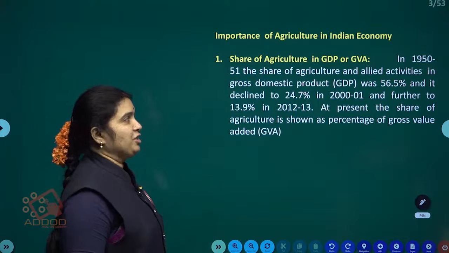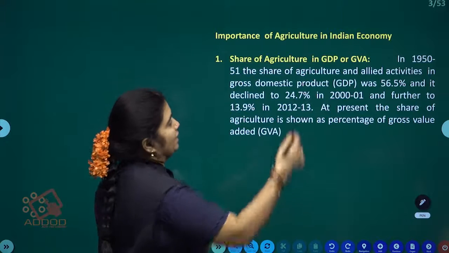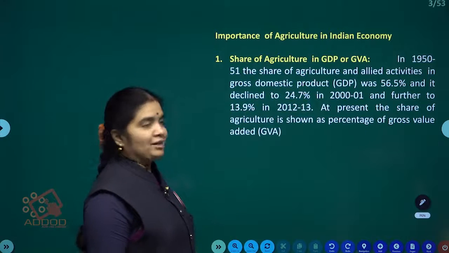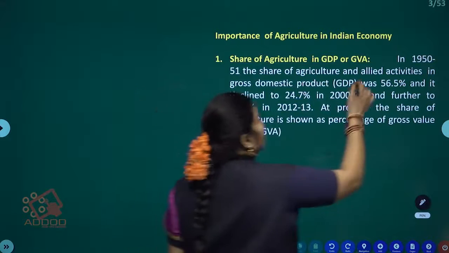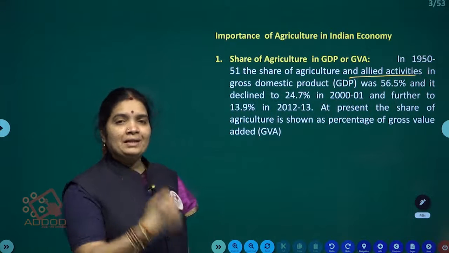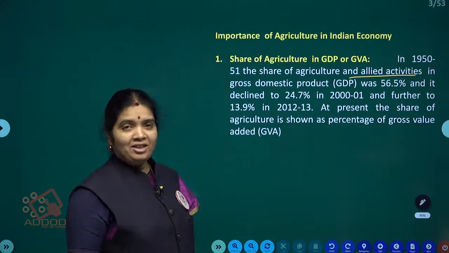Share of agriculture in India's GDP or gross value added. In 1950-51, the share of agriculture and allied activities. What is meant by allied activities? Those related to nature: fishery, sericulture, horticulture.